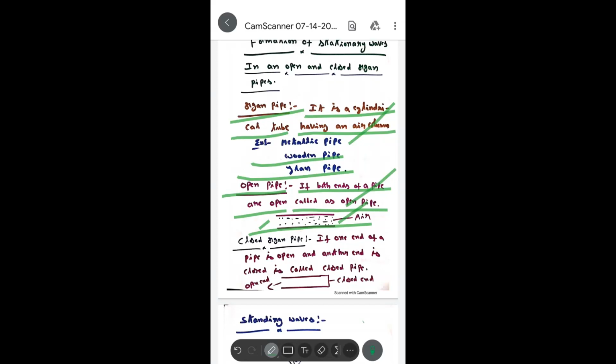Don't worry, I will explain slowly because we don't have any time limit, so no need to take any tension. So, open pipe.